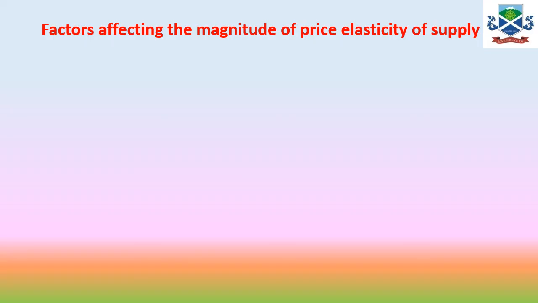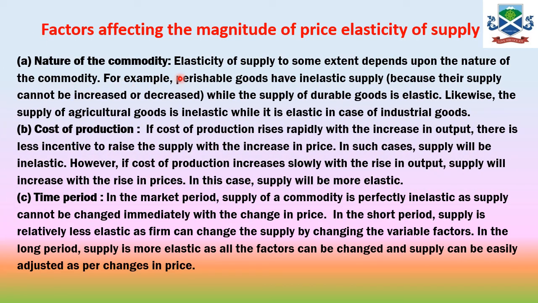Now we have come to the end of this chapter, and the last content is the factors affecting the price elasticity of supply, or the magnitude of price elasticity of supply. The first factor is the nature of commodity. The elasticity of supply to some extent depends on the nature of the commodity. For example, perishable goods have inelastic supply because their supply cannot be increased or decreased within a shorter duration, while the supply of durable goods is elastic. Likewise, the supply of agricultural goods is inelastic, whereas it is elastic in the case of industrial goods.